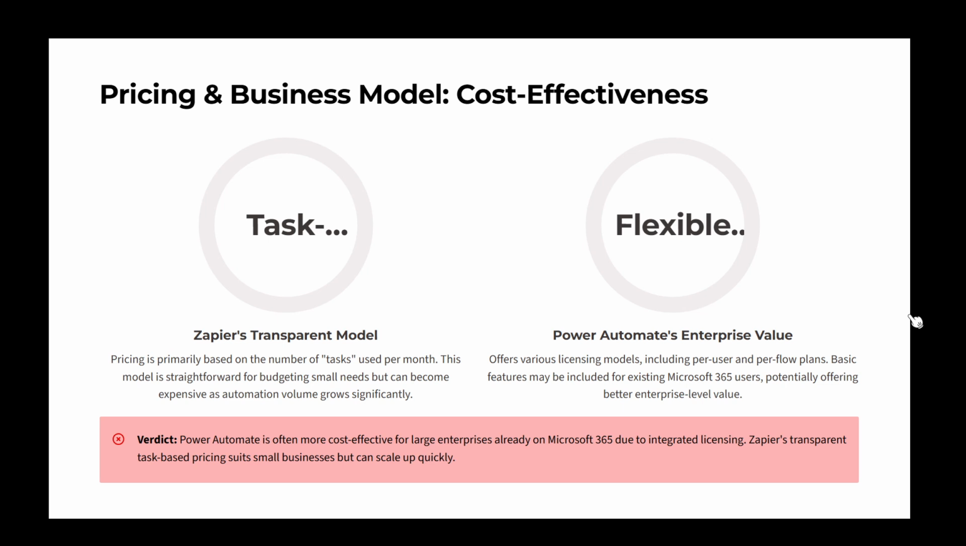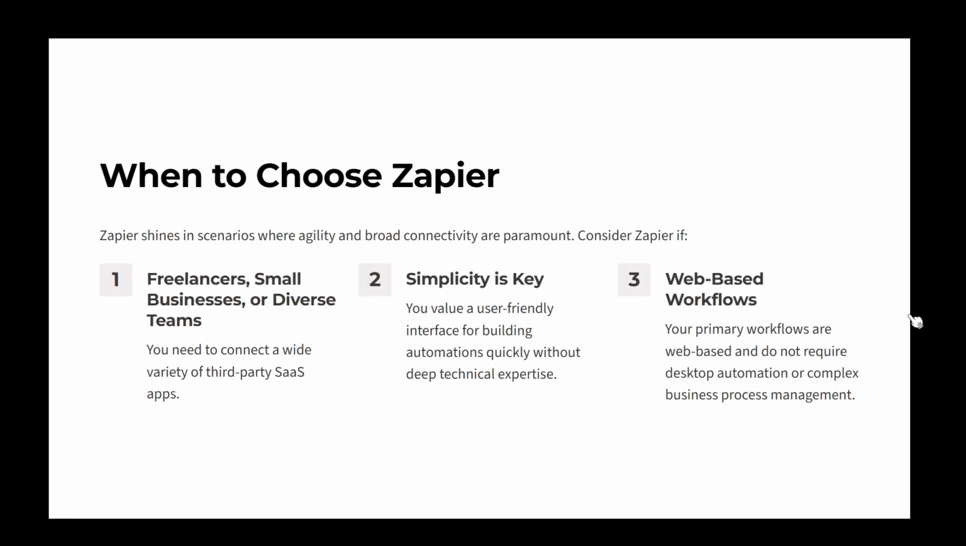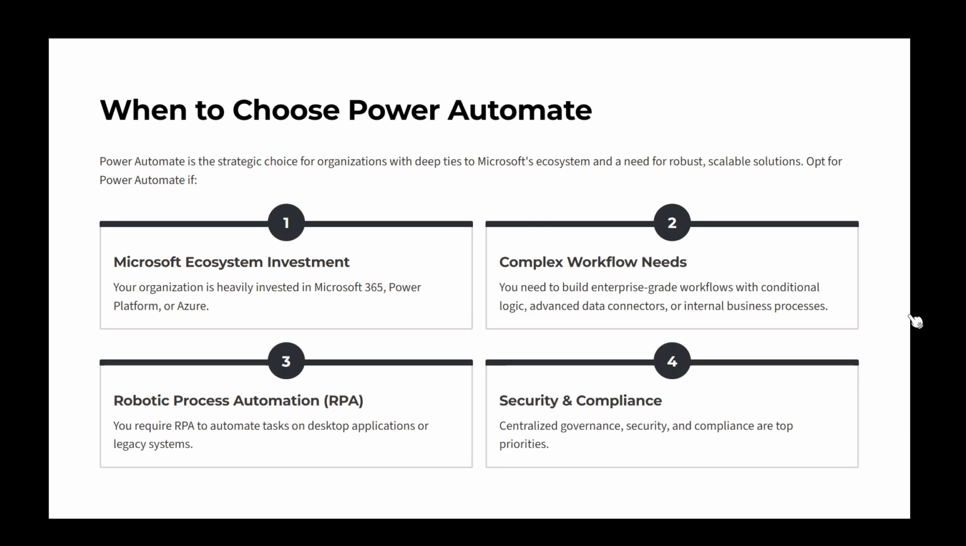For large enterprises using Microsoft 365, Power Automate often proves more integrated and cost-effective, whereas small businesses might find Zapier's transparent pricing predictable, although potentially pricey with scale. In conclusion, choose Zapier if you're a freelancer or a small business needing to connect various third-party SaaS apps quickly and easily. Conversely, Power Automate is ideal for organizations deeply embedded in Microsoft products, requiring complex, enterprise-grade workflows with robust security and compliance needs.